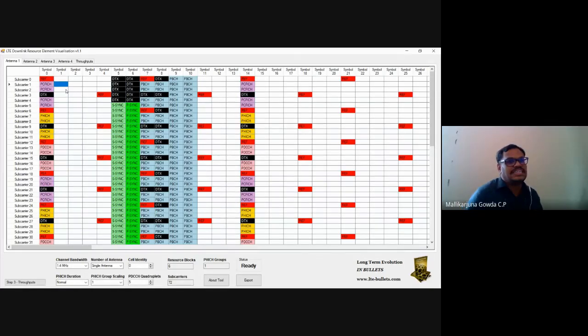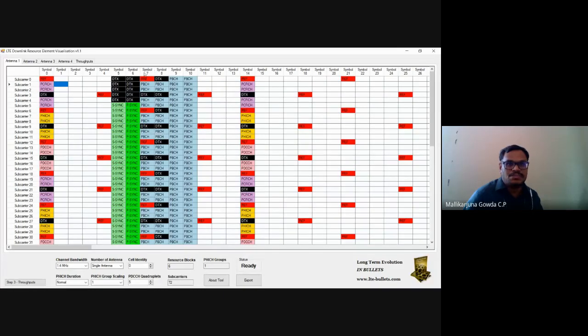PCFICH, physical control format indicator channel. Then the next one is PHICH, the physical hybrid ARQ indicator channel, right? Then PDCCH, that is physical downlink control channel. This is in symbol 0, and it is repeating.